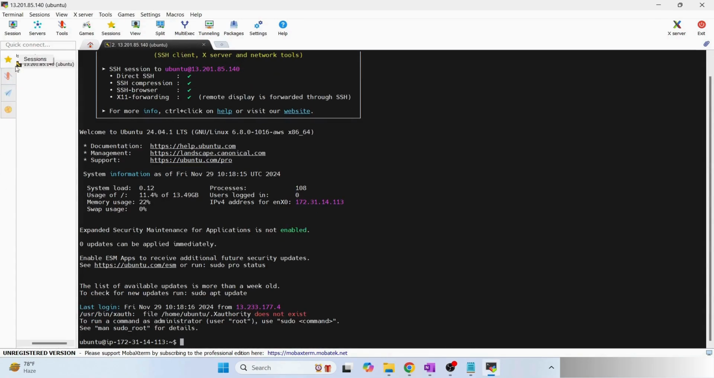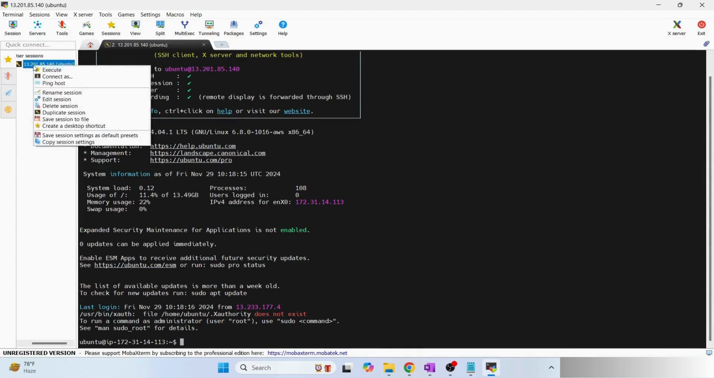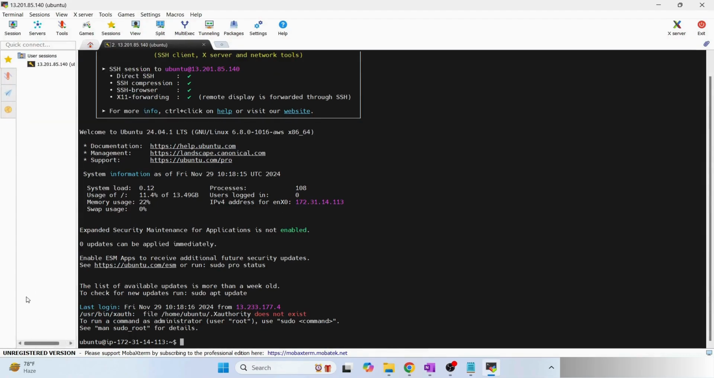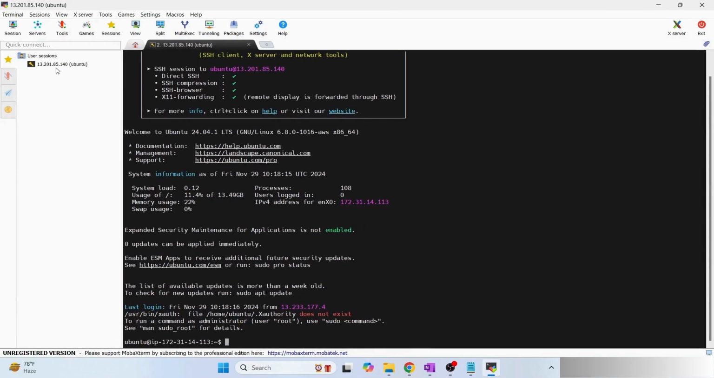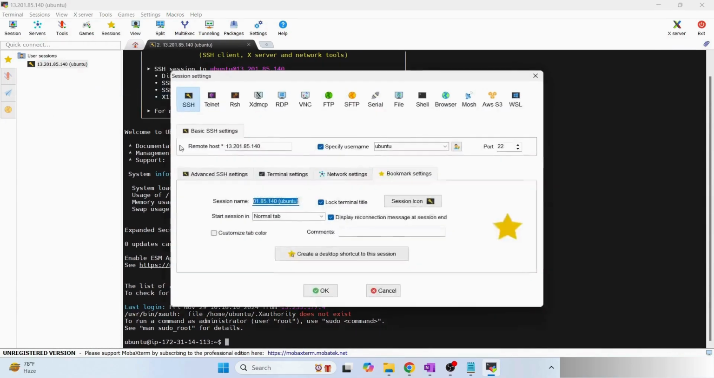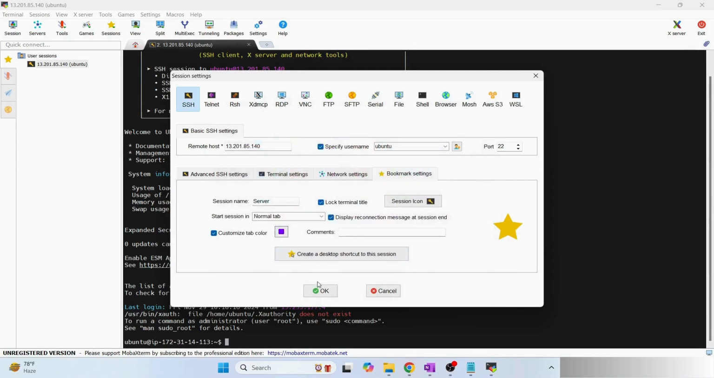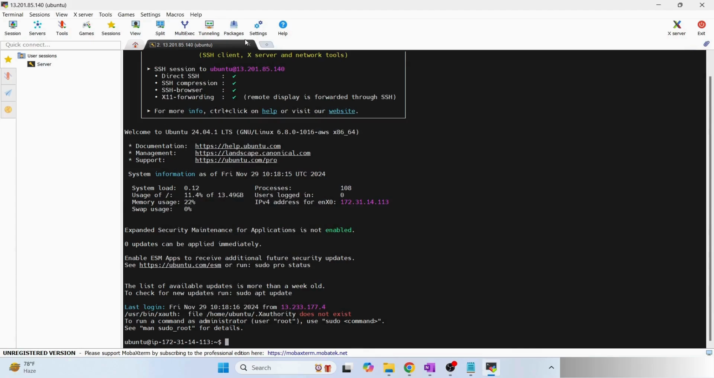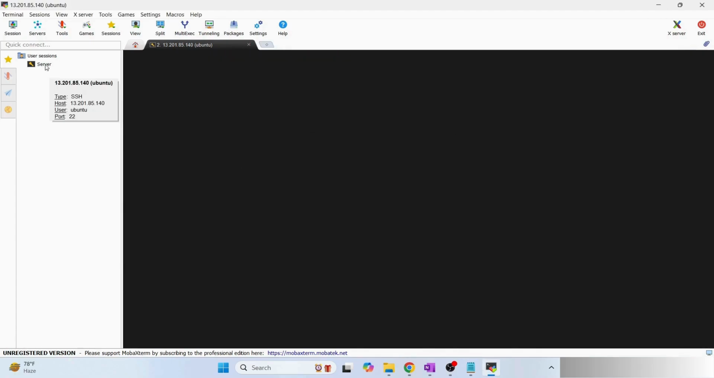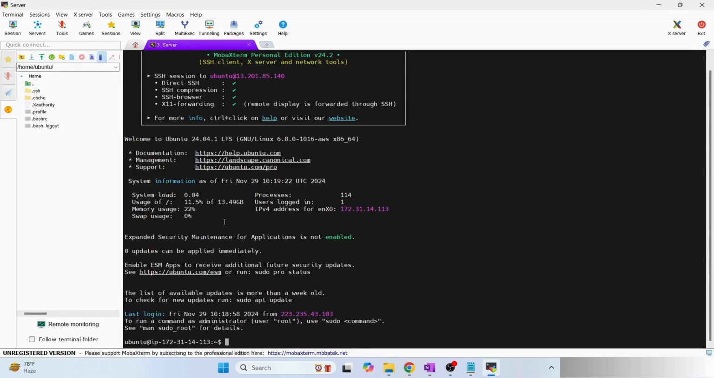But another thing that I suggest: right click on the IP session, click on rename session, and rename it to something that you are familiar with. You can even put a tab color, and I'll just go with, let's say, purple. Now let me close this and connect again. You can see the banner is changed and everything is looking much better, right?